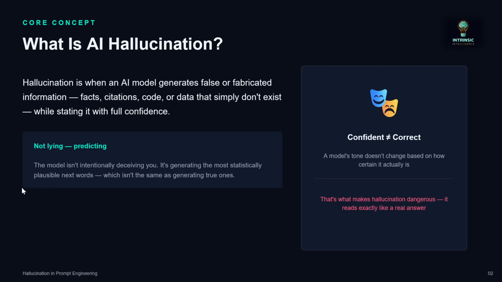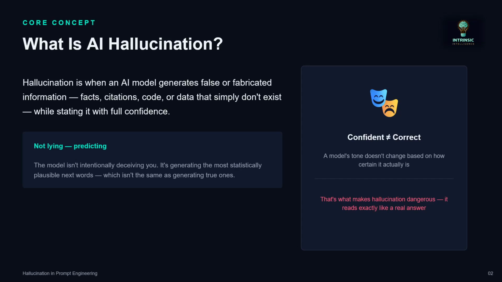What is hallucination? Hallucination, in general, is when an AI model generates false or fabricated information. It could be facts, citations, code, or data that simply does not exist, while stating it with full confidence. It's a predictive model, so it is predicting. The model isn't intentionally deceiving you; it's generating the most statistically plausible next words, which is the same process as when it generates true content. Wherever there is no data, it fills in the words based on the information it has.